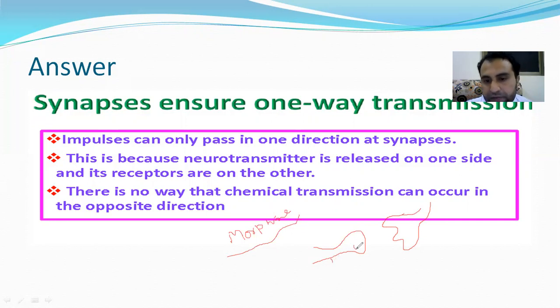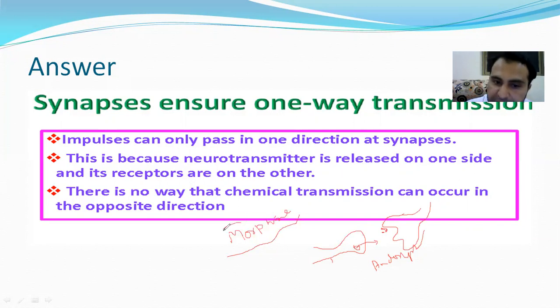From this presynaptic neuron, a special neurotransmitter called endorphin is released. That endorphin binds with a special receptor on this neuron, and it produces a feeling of happiness. You feel happy because of this.